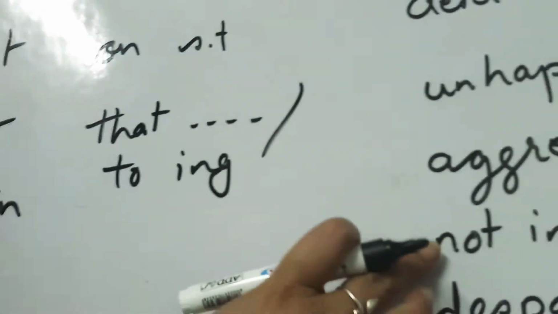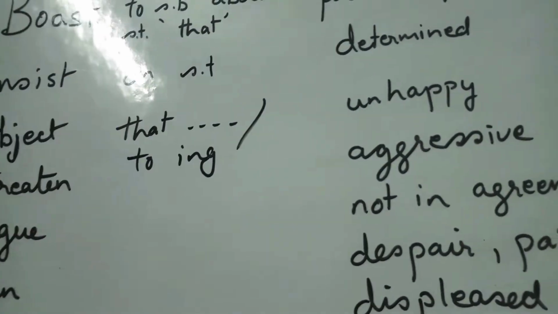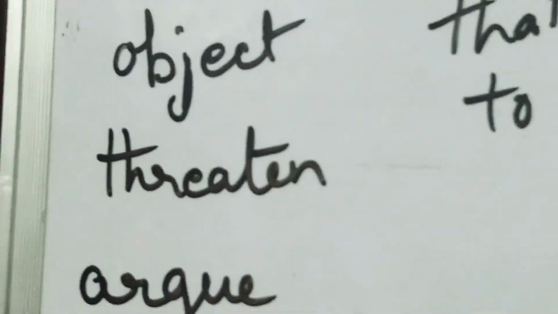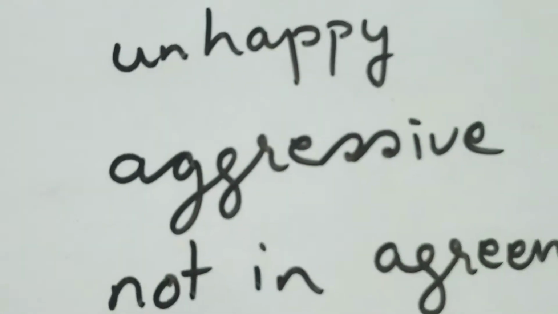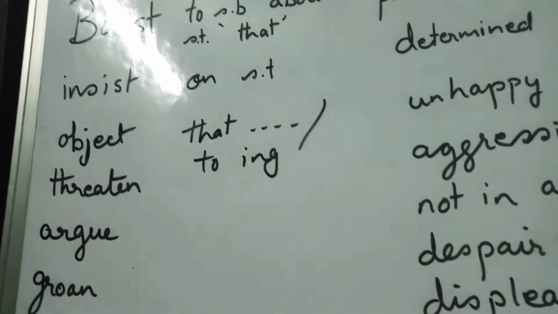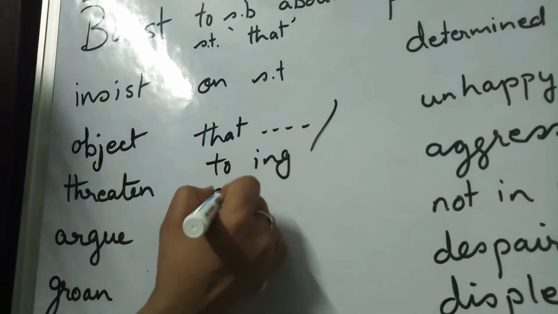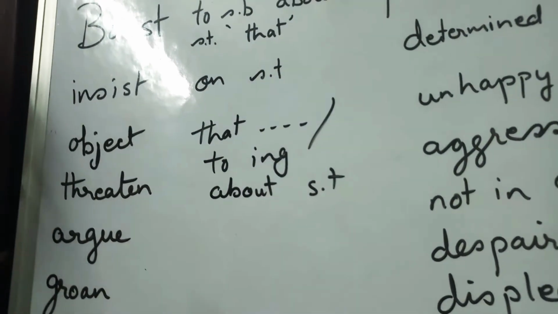Now threaten. Threaten is aggressive. When you are threatened, you are trying to show someone in your aggression that this thing is not to be done. When you are very angry, in that anger, to something, about something, or to somebody, about something or to somebody.